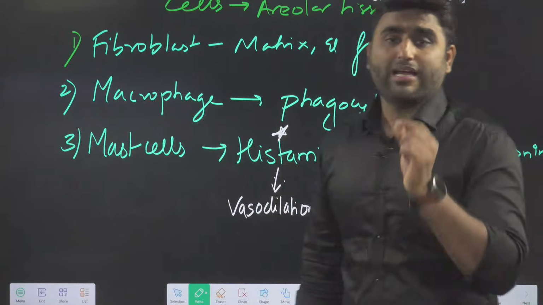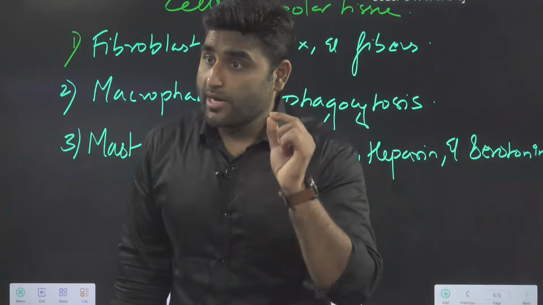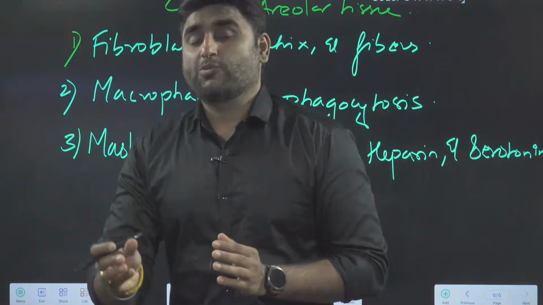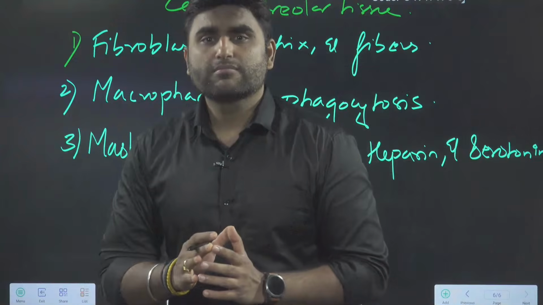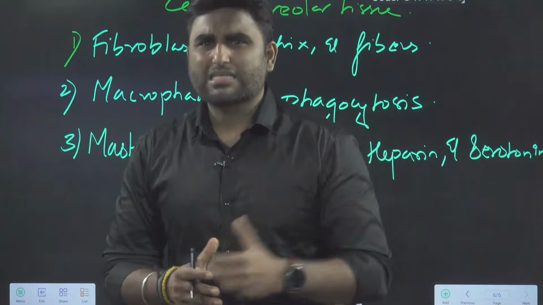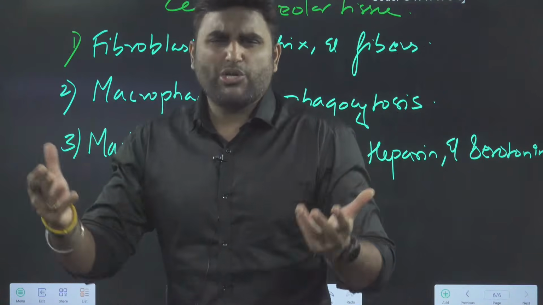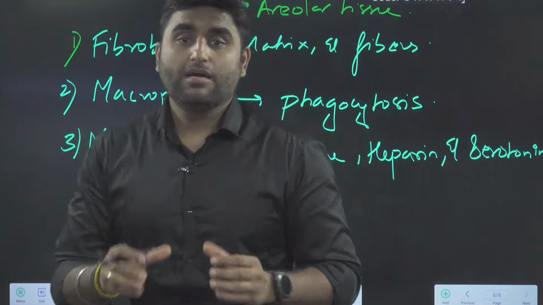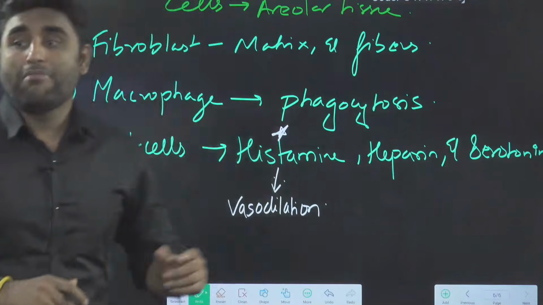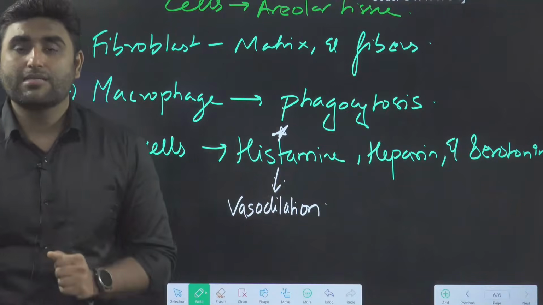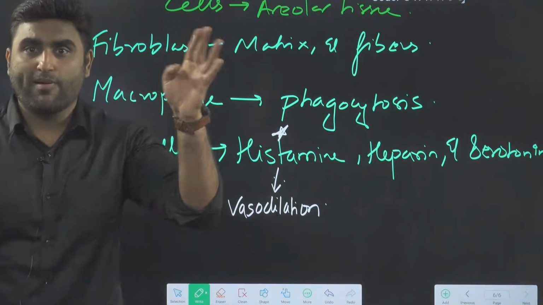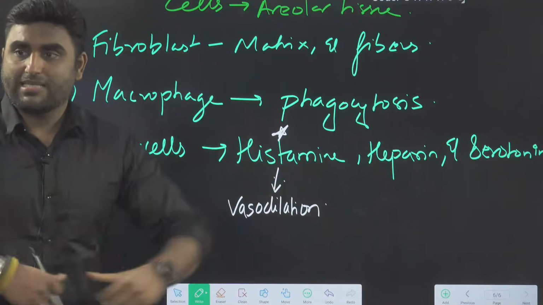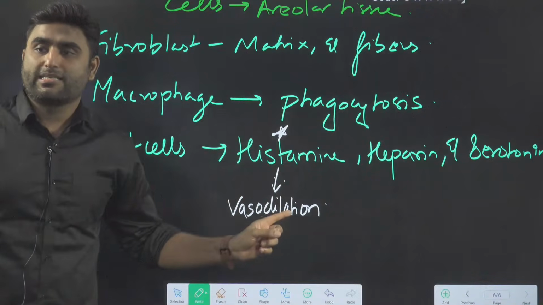Whenever you are injured, some injury happens, some insect bite happens, you are exposed to allergens, dust, mites, any allergy you are having, any food allergy, mast cells will rupture. You studied this in the allergy topic in human health and disease. Whenever our body is exposed to allergens, mast cells will rupture, releasing histamine.